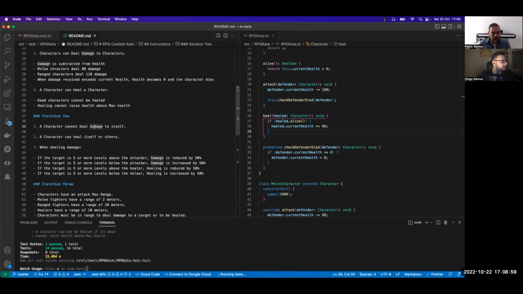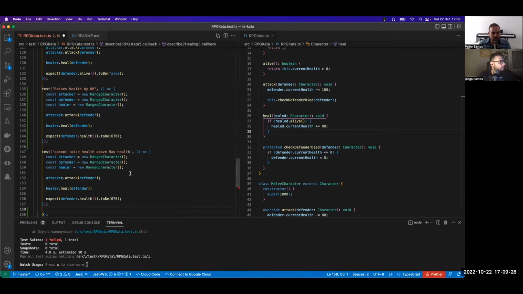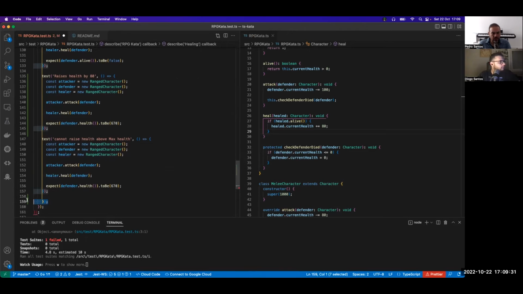What was it like? This one. Easier. Okay. So we don't really need an attacker here. You can copy the previous one. Yes. Okay. Not the braces. You copied the braces as well. It's going to make a mess.